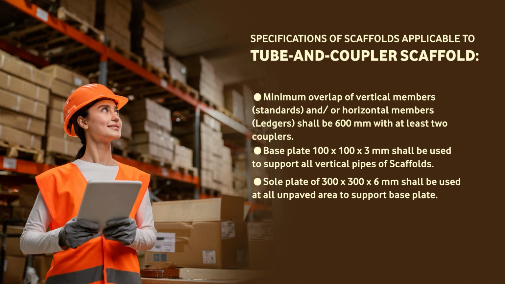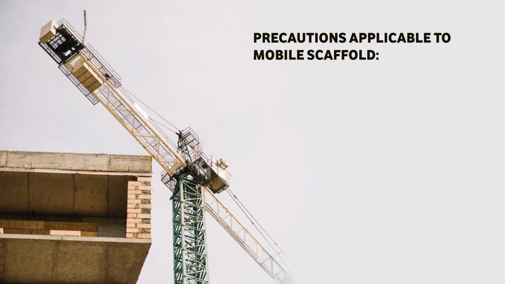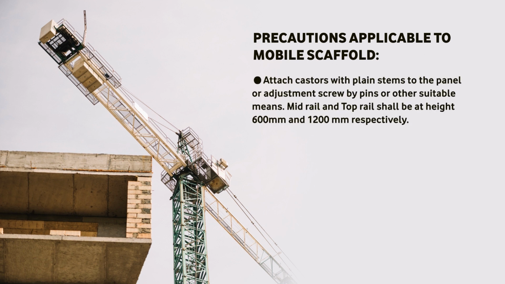Sole plate of 306 mm shall be used at all unplaned area of supported base plate. Let us discuss the next point, that is precautions applicable to mobile scaffolding. Attach caster with plain stem to the panel or adjustment screw by pin or other suitable means. Mid rail and top rail shall be at a height of 600 mm and 1200 mm respectively.